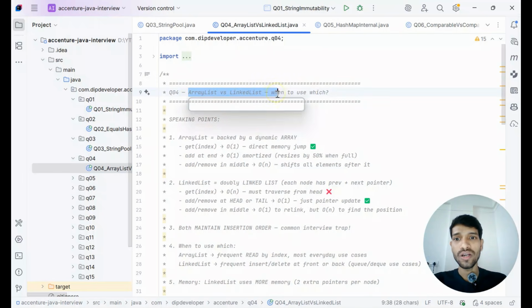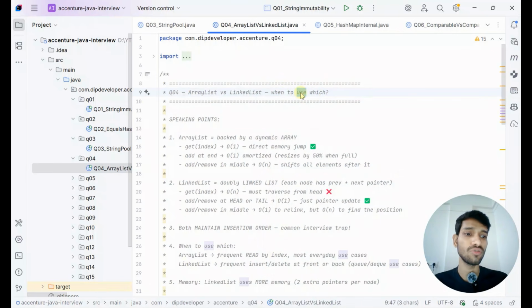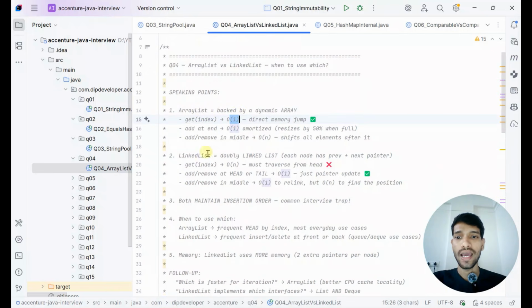What is the difference between ArrayList and LinkedList? Instead of just giving the differences, you should tell when to use what. That is one of the expected answers from an experienced candidate. First, in ArrayList, get by index is order of one complexity, and for LinkedList, get of index is order of n complexity.